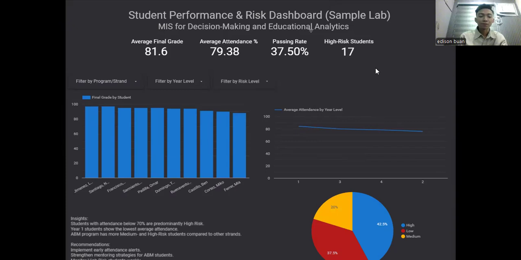This is our task for today, and this is a student performance and risk dashboard presentation.